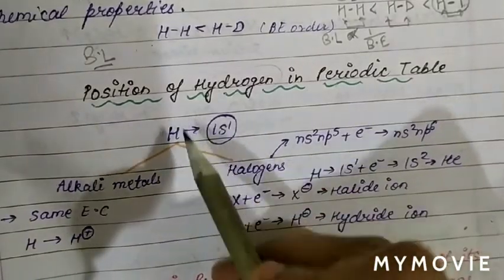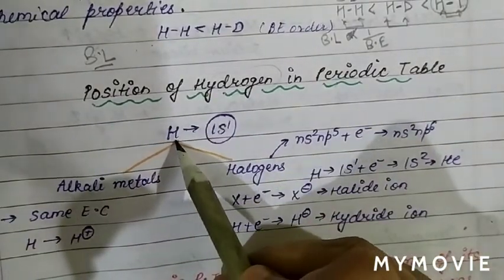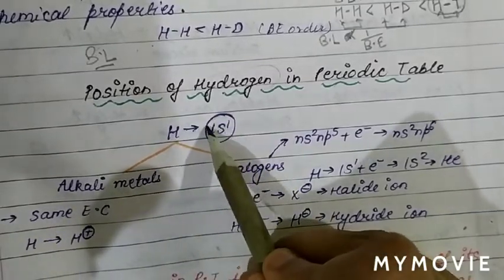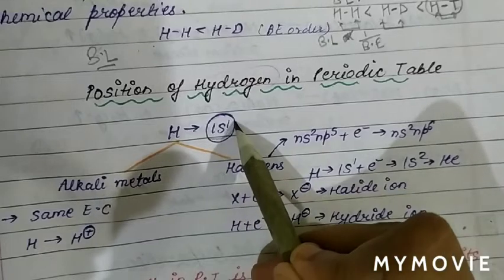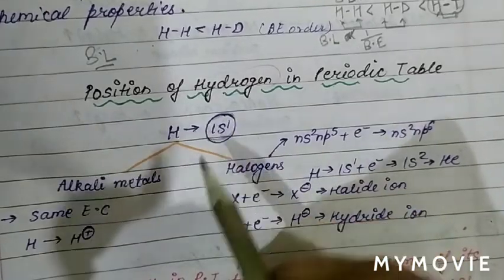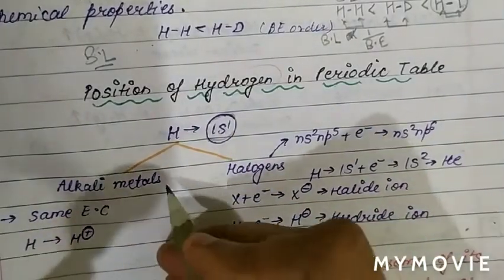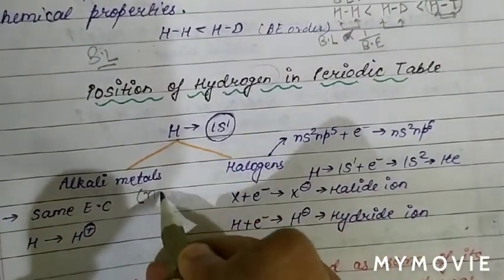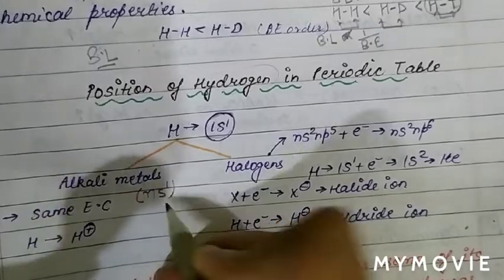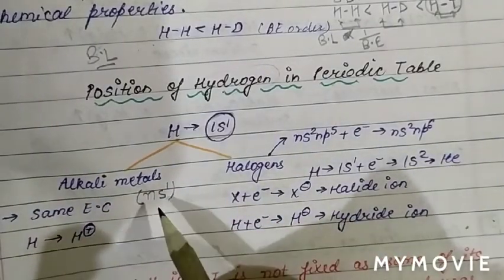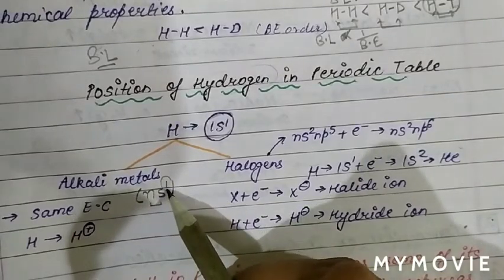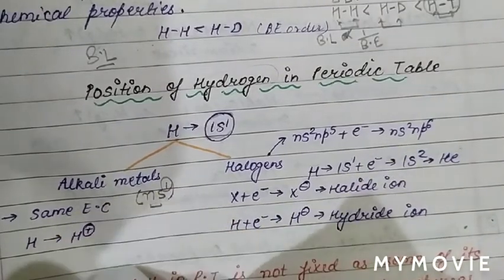As we know, the electronic configuration of hydrogen is 1s1. So basically the electronic configuration of hydrogen matches with the electronic configuration of alkali metals. The general electronic configuration for alkali metals is ns1. So in the valence shell there is only one electron in the case of alkali metals.